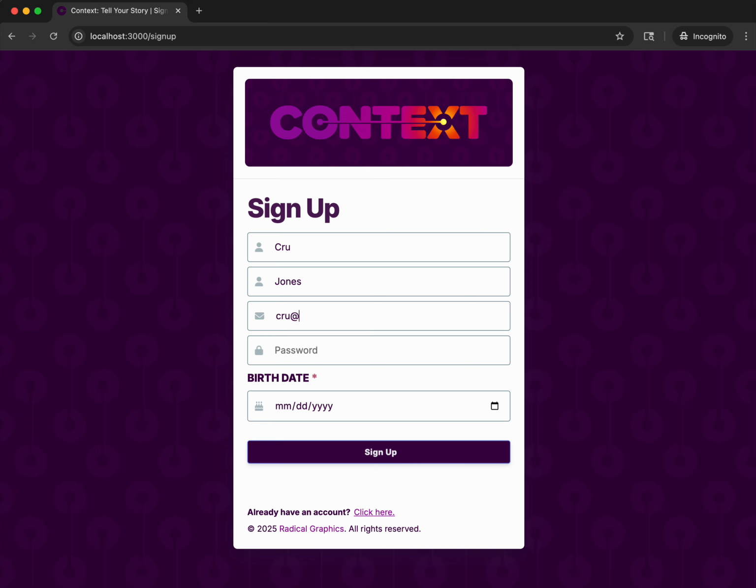Now the email and password, I notice I don't have a forgot password button. That's coming right now. You just got to remember your password. It's not super secure, but there's also not a lot of private data. This is all publicly accessible data. So the password, I'll do test, and I'll say 08 1974. I don't know. So all we need to remember is the email and password.